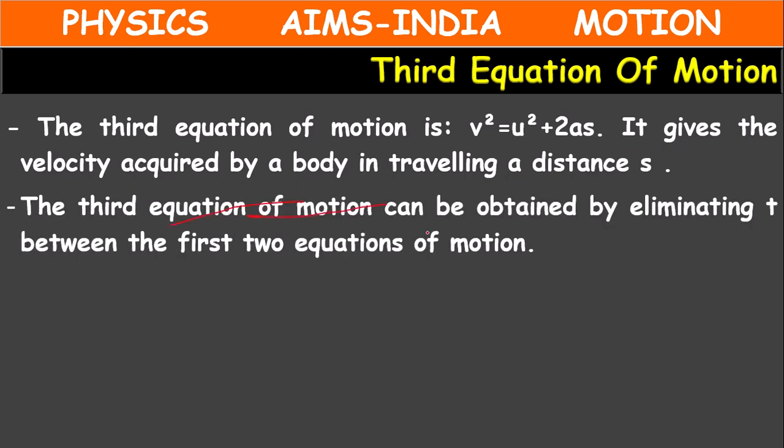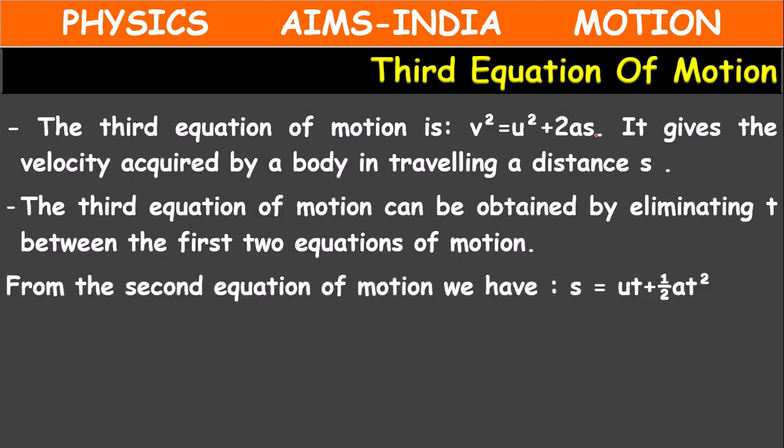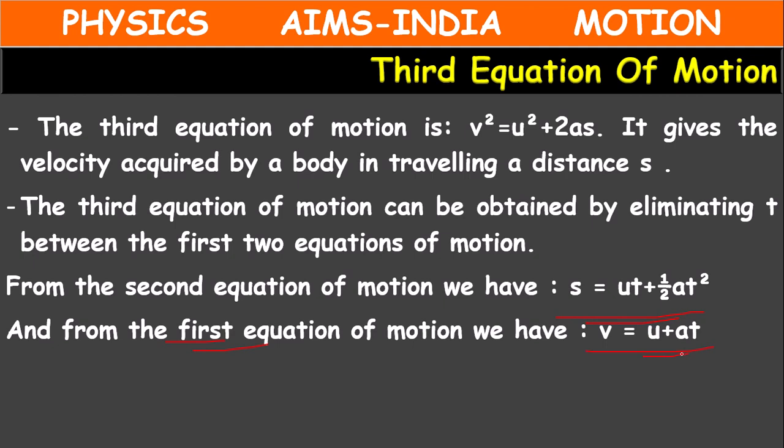The third equation of motion, we can obtain by eliminating t between the first two equations of motion. In the first equation of motion, we have v equal to u plus at. In the second one, we have s equal to ut plus half at square. If we eliminate t from these two equations, then we will be able to deduce this third equation of motion formula.